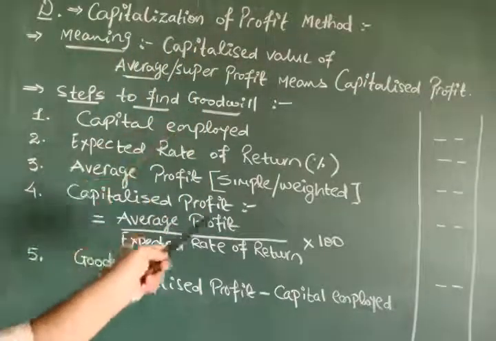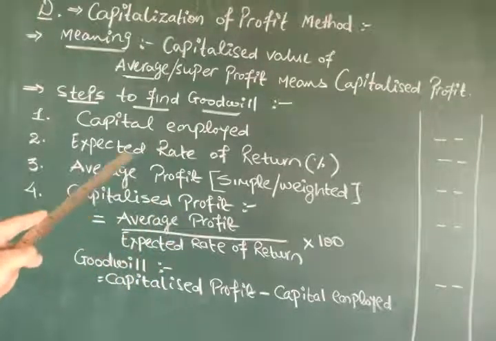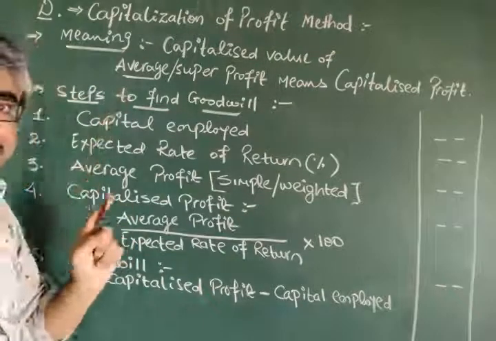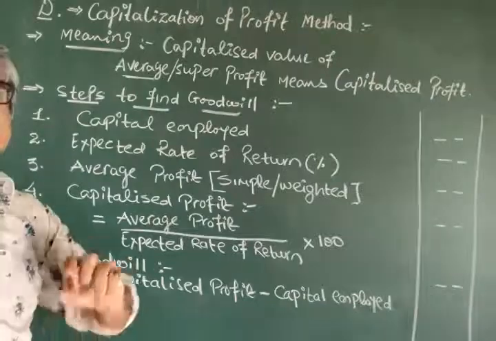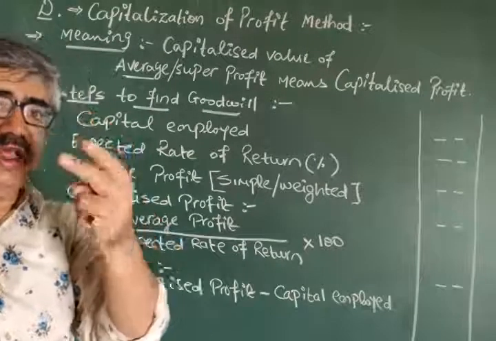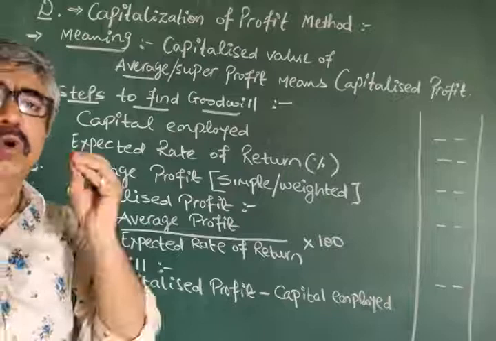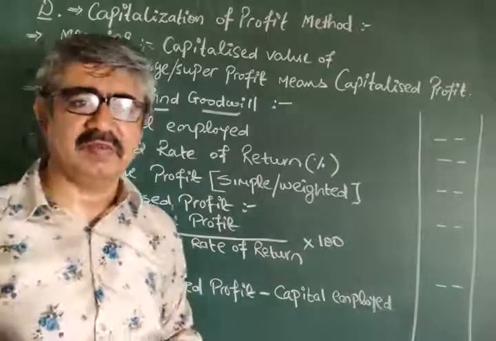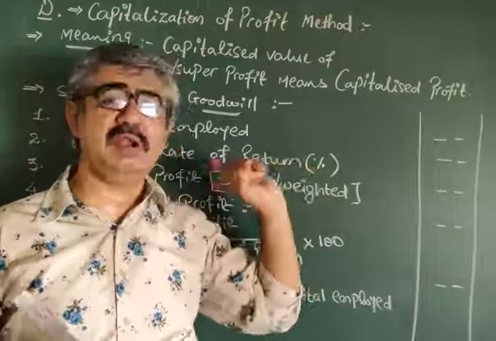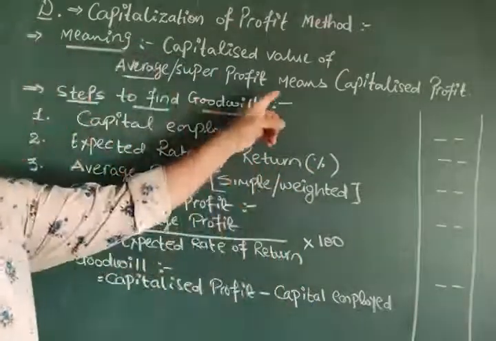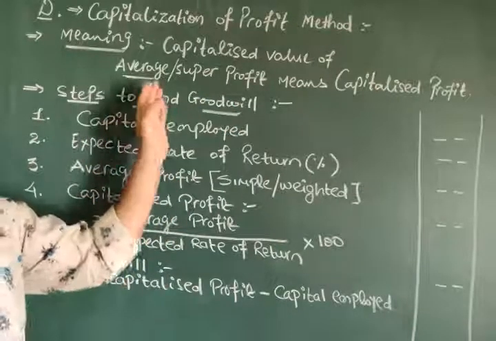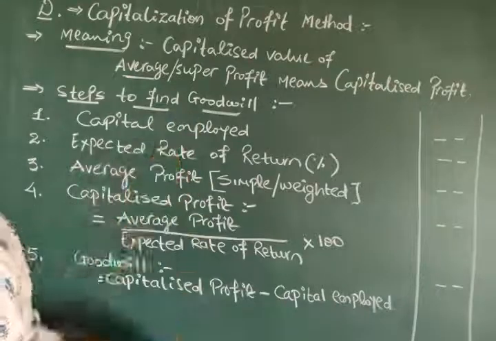In that also you are supposed to repeat the super profit steps as usual, just a small difference in the last 2 steps. So very simple. But we'll discuss afterwards. Don't worry. First of all, concentrate over here. Go through the meaning. Go through the steps. Please do take care, chronological order is a must.